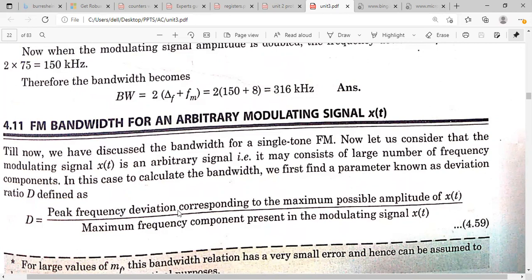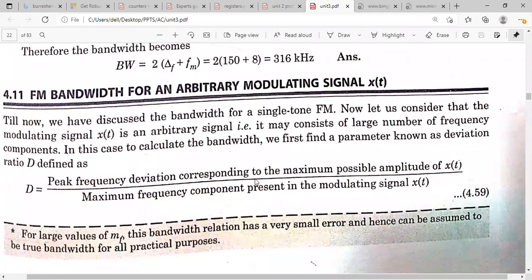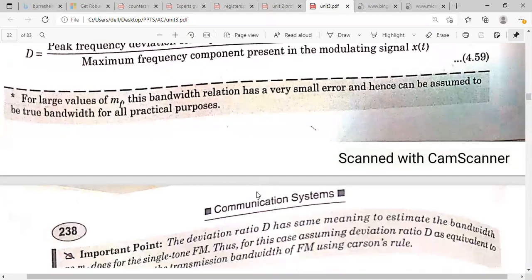See here, peak frequency deviation corresponding to the maximum possible amplitude. Where the maximum possible amplitude occurs, you have to calculate the deviation, and that will be divided by the maximum frequency component which is present in the modulating signal. So you can say delta f by fm is nothing but the frequency deviation.